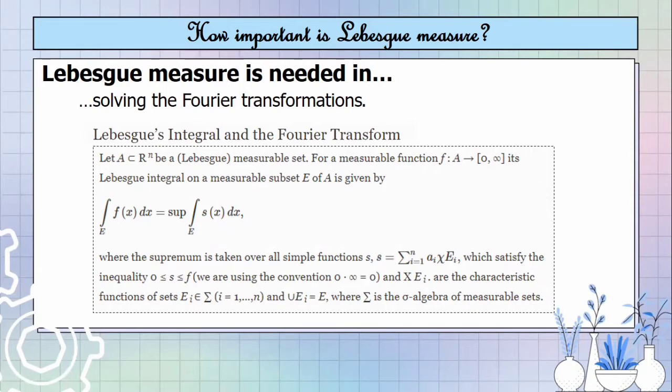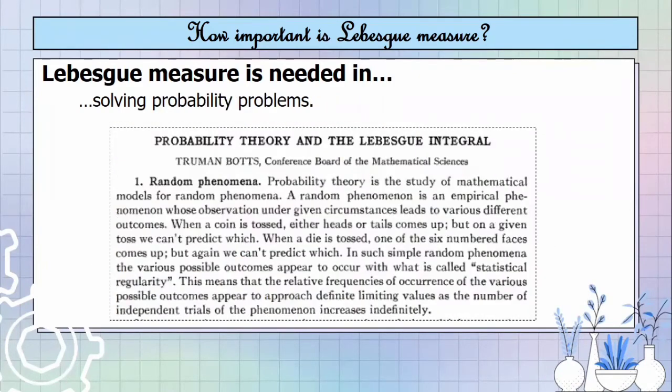The various results on the convergence of Fourier transformations invite the knowledge of the Lebesgue in proving them. Lebesgue measure and integration put the Fourier transformations on solid ground, thus easing a way to solve the problems.